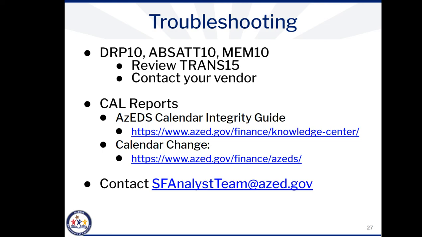If you need additional assistance on how to resolve calendar integrity issues, please review the AZEDS Calendar Integrity Guide found at the website listed here. This guide provides you with a detailed view of the error, message, reason for the error, and how to resolve all calendar integrity issues. If you need to make a change to a calendar, you'll need to submit a calendar access request form, which can be found at the website displayed under Calendar Change here.